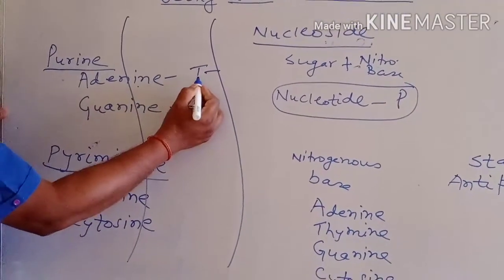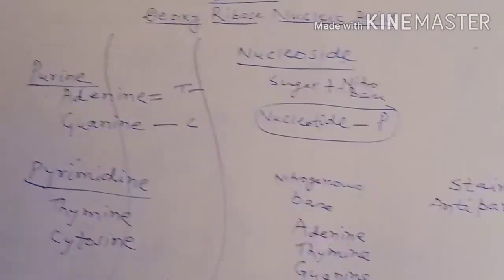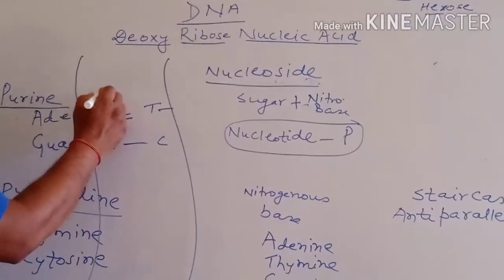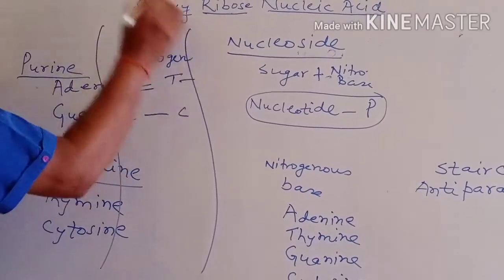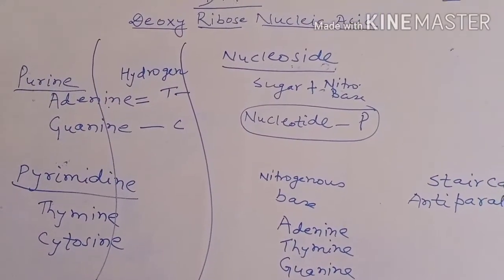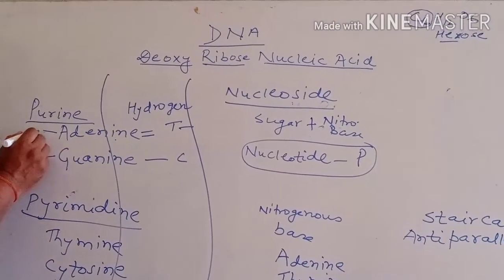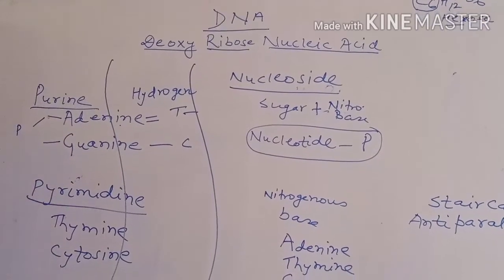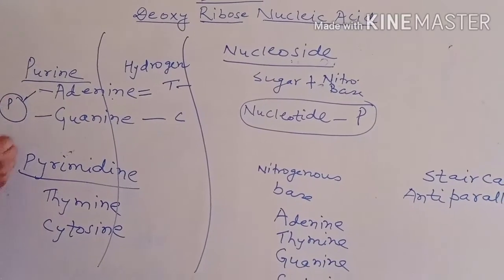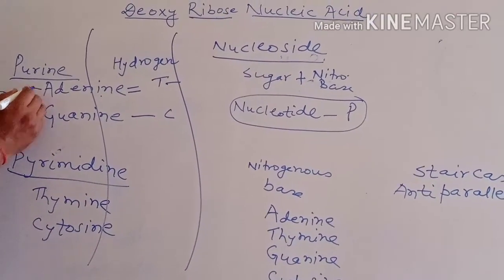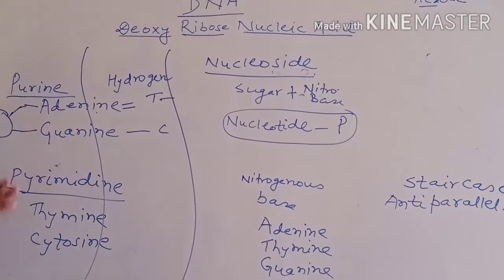When adenine combines with thymine, there is the presence of 2 hydrogen bonds. And there is the presence of phosphodiester bond between 2 pentose sugars.